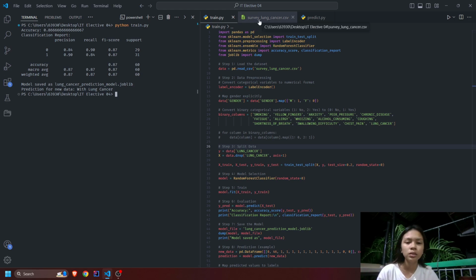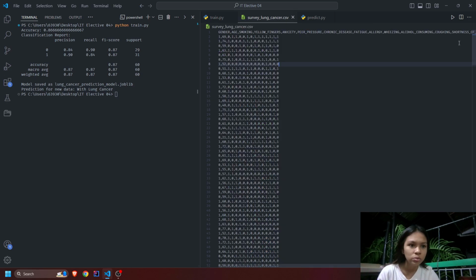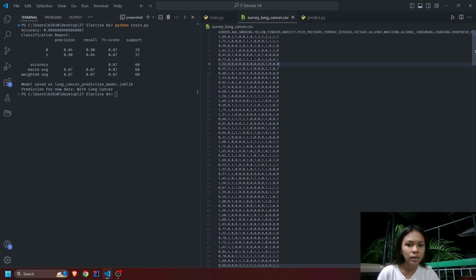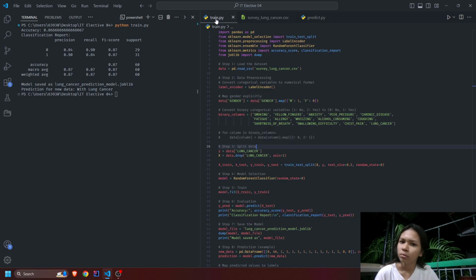So the data here, the columns are balanced, which means 50% of the people have lung cancer and 50% do not have lung cancer.